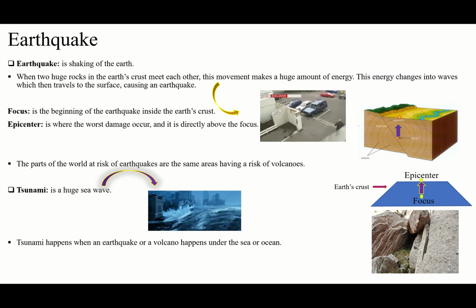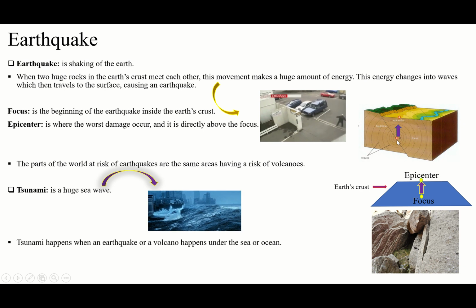But where? Inside the Earth's crust. It means the earthquake starts inside the Earth's crust. We call this place where the earthquake starts the focus. So, what is the epicenter? The epicenter is where the worst damage occurs, and it's directly above the focus. It means we have the focus here, and directly above the focus, go up to the surface. Where? Here, right? This is the epicenter.